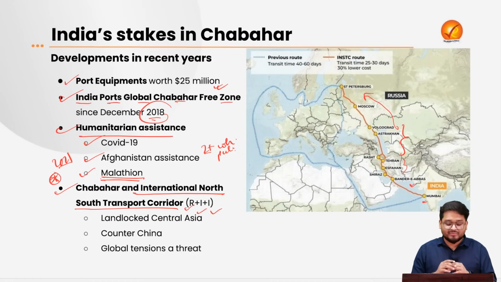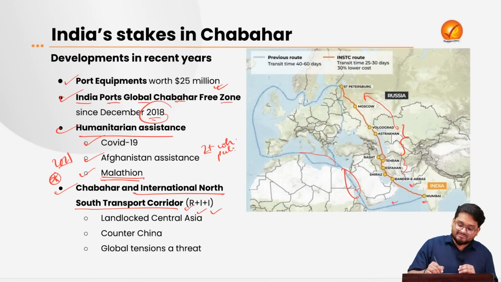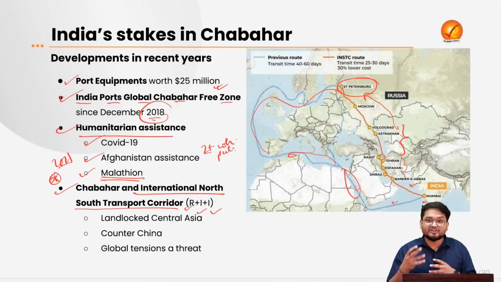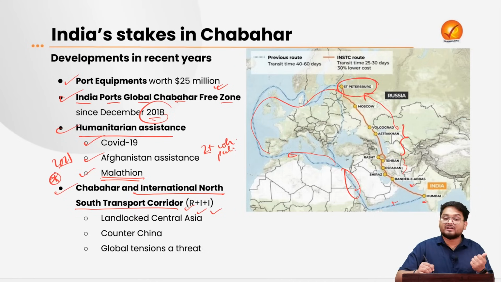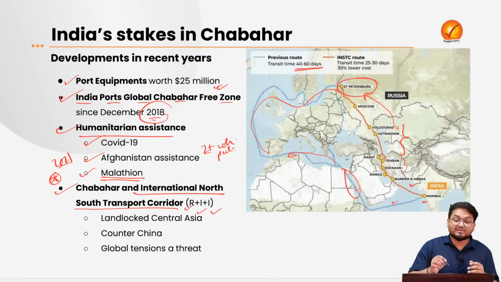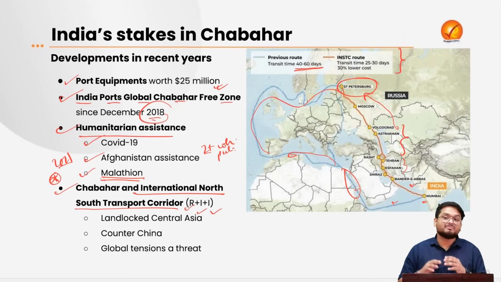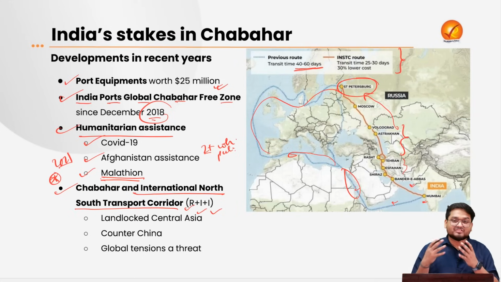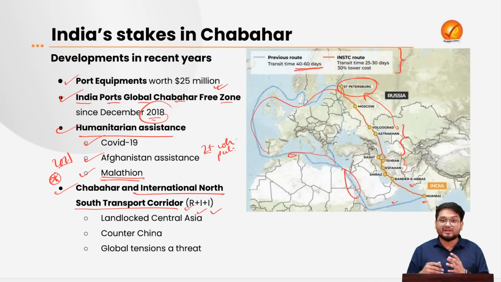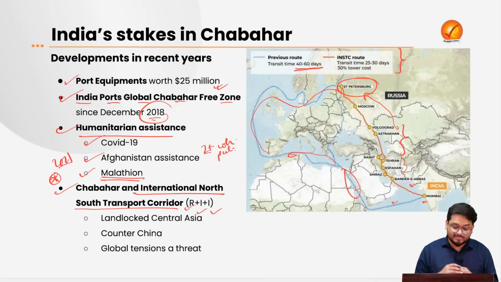The main aim is to reduce the earlier transit period via the Red Sea and the Mediterranean Ocean to connect St. Petersburg in Russia. So the idea is to totally cut down the transit time. Earlier it used to take around 60 days, and now it will take only 30 days, that is half the time. So this is also another strategic importance for India to consider developing the Chabahar port.